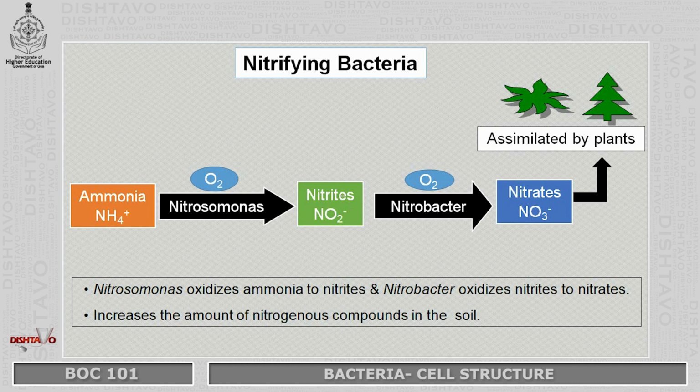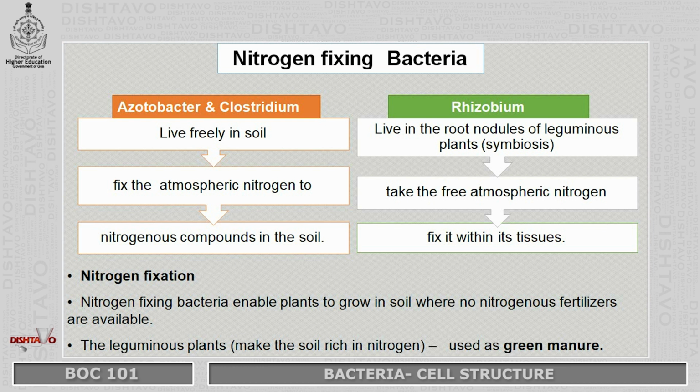The next group of bacteria we have is the nitrifying bacteria. The ammonia which is produced by the ammonifying bacteria is converted into nitrites. This is done by the Nitrosomonas bacteria, which oxidize the ammonia to nitrites, and then Nitrobacter oxidizes these nitrites to nitrates. This nitrate is the form of nitrogen which is utilized by the plants. So these nitrifying bacteria increase the nitrogenous compounds in the soil.